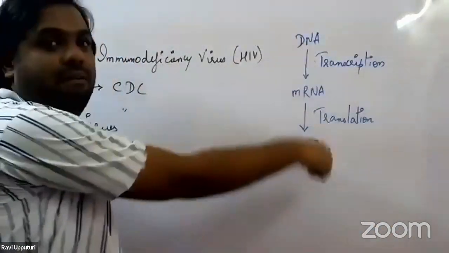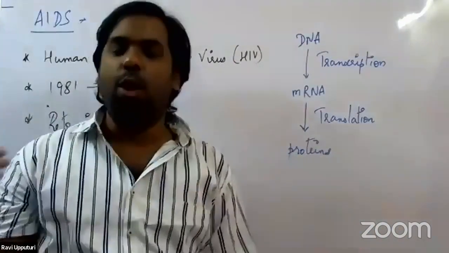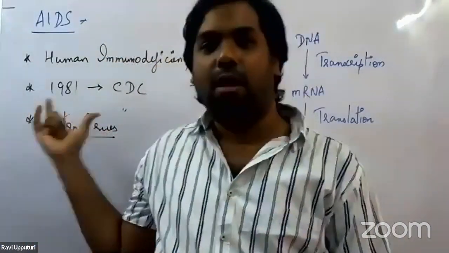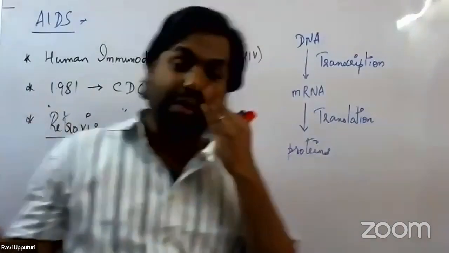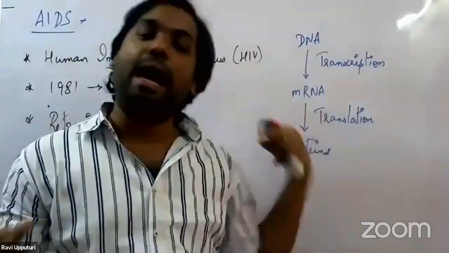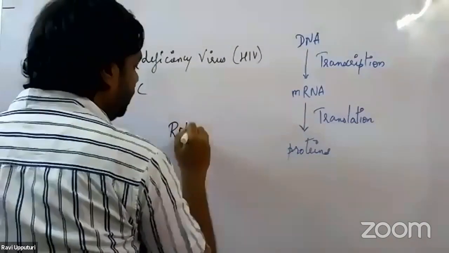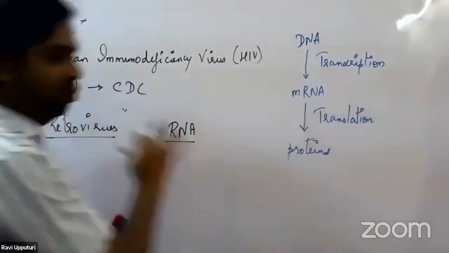But in the case of this virus, it is not the same thing. They don't follow this central dogma. It is quite different. In what way is it different? The genetic material present in this particular organism, the HIV virus, is not DNA. Rather, it is RNA. So the genetic material in the HIV virus is RNA.